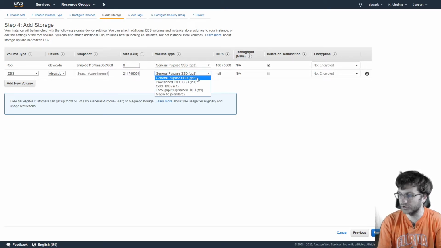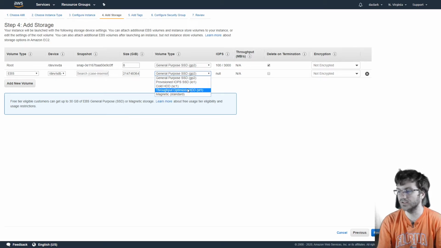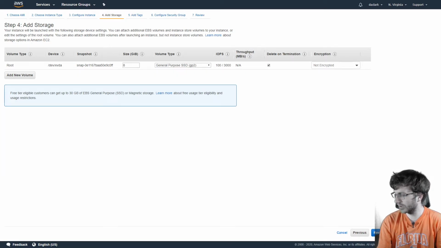We can also choose how fast that hard drive will work. Right now it's general purpose SSD. We can make it faster with a provisioned IOPS SSD, or a cold hard drive, which is going to be slower, but cheaper. And then there's another hard drive and magnetic as well. But we're not going to do that.